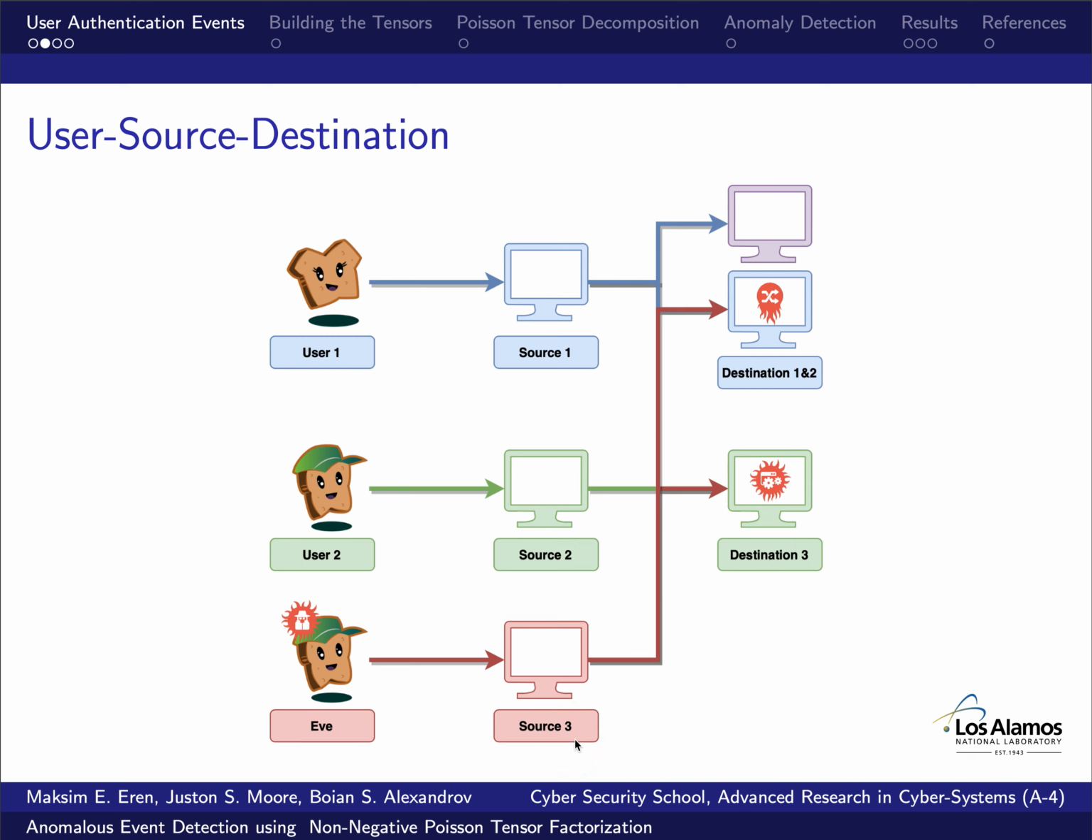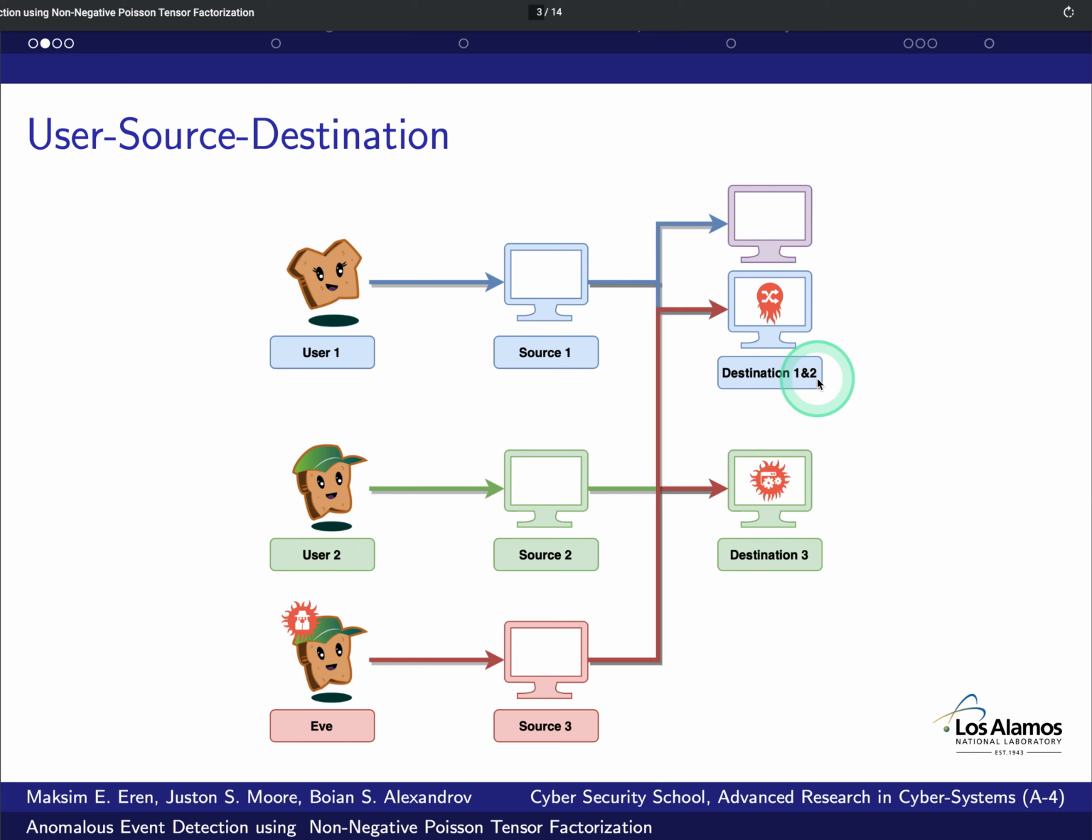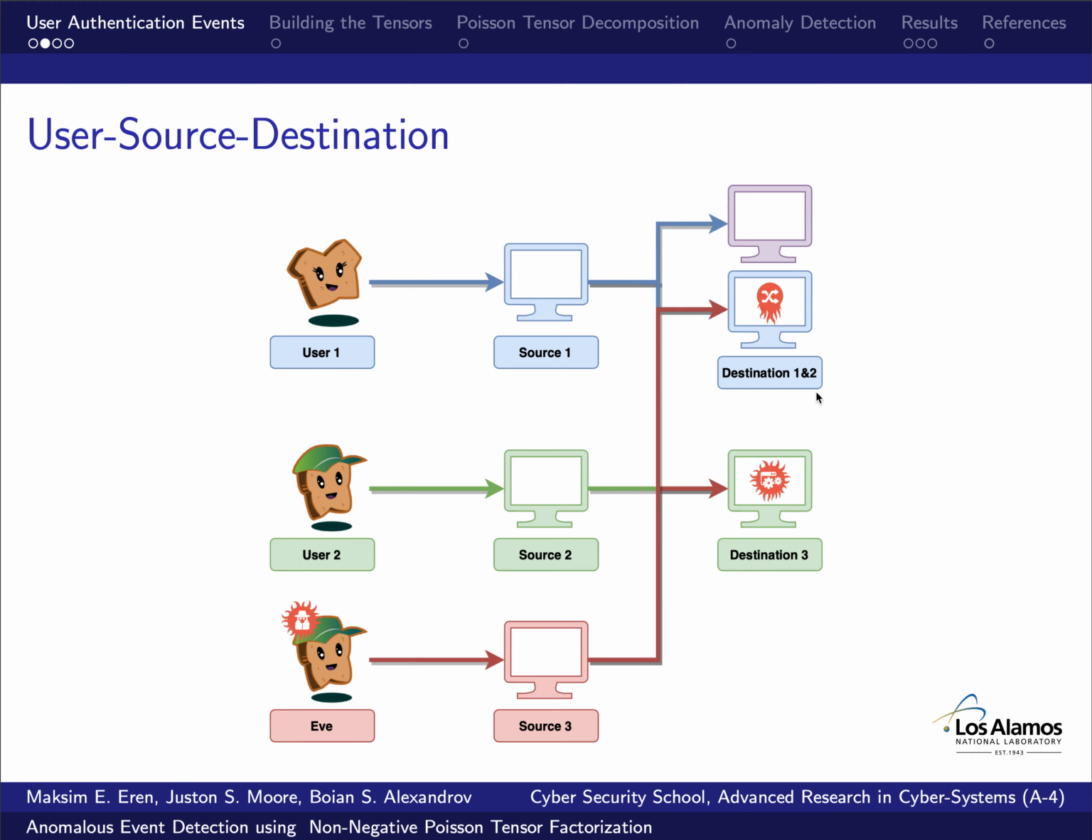Consider another example: if Eve, acting as user 2, logs on to destination device 2. Not only was destination device 2 never logged on from source device 3, but user 2 never logged on to that device either. In this case, Eve acting as user 2 should be an even lower probability and detected as an anomaly.